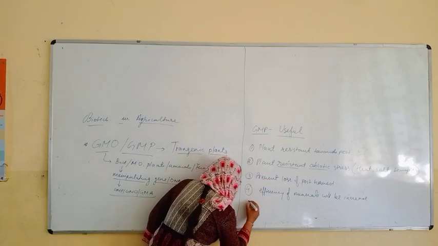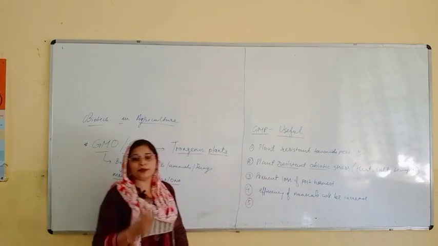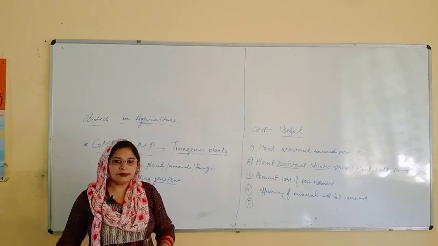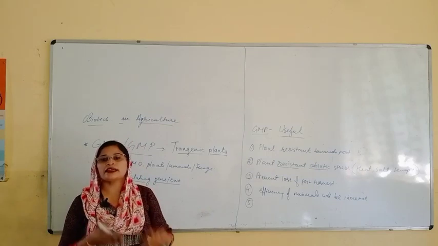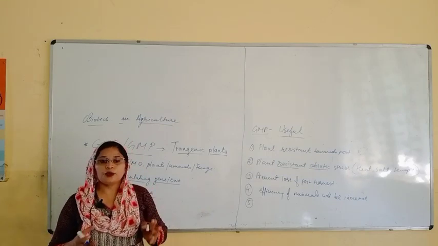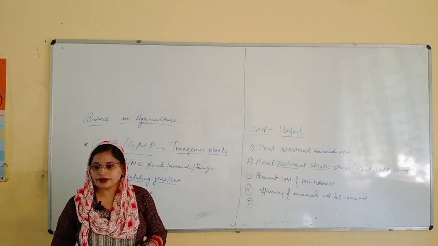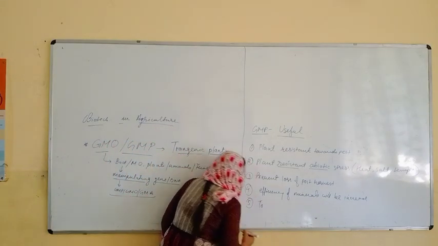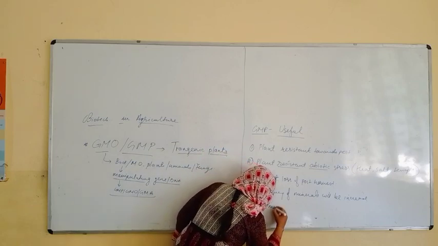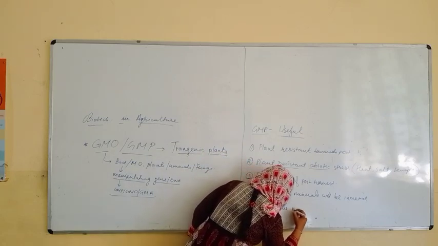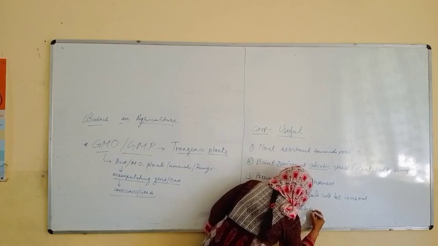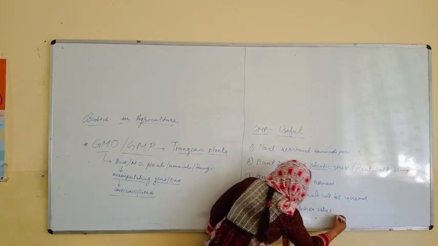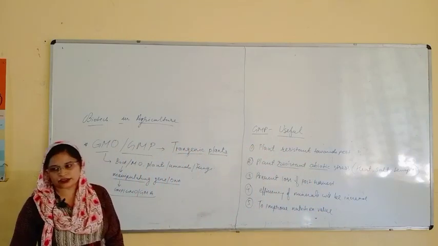Okay. Fifth thing we can say at last, that is to improve the nutritional value. Ultimately, we are taking a food or we are taking a plant just to get good vitamins, good minerals. So to improve the nutritional value, we are using genetically modified plants.